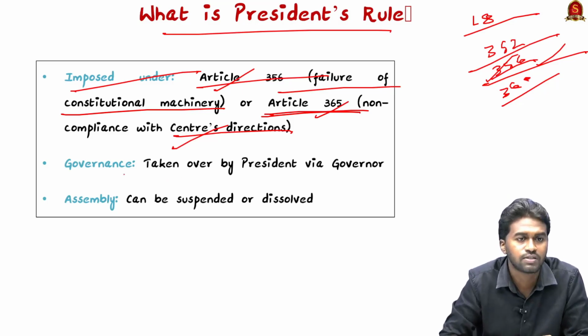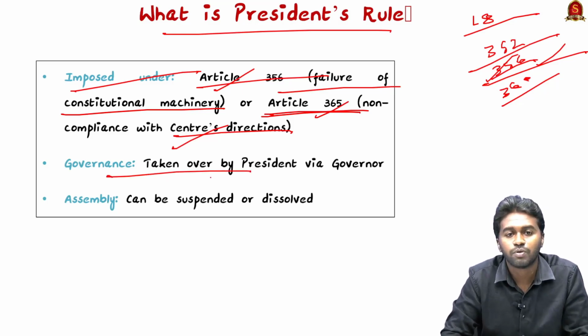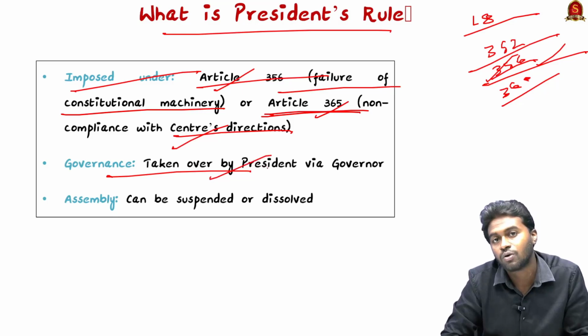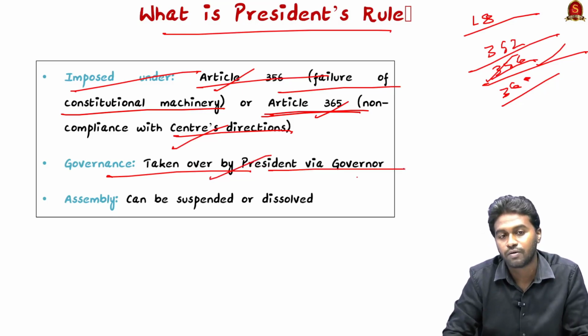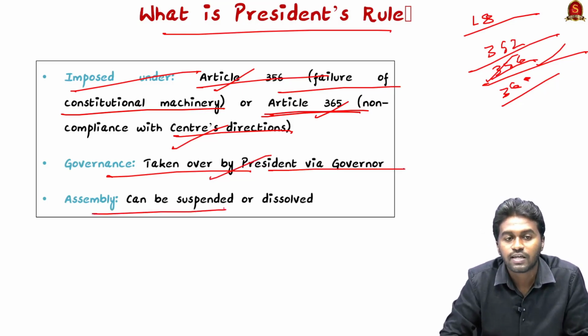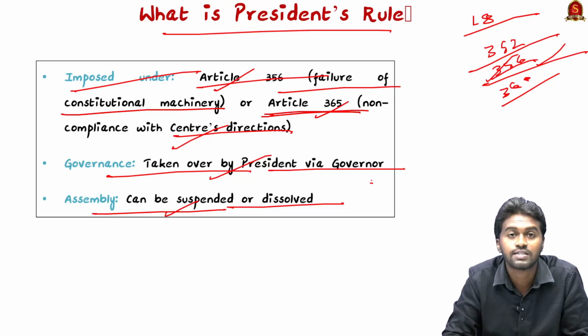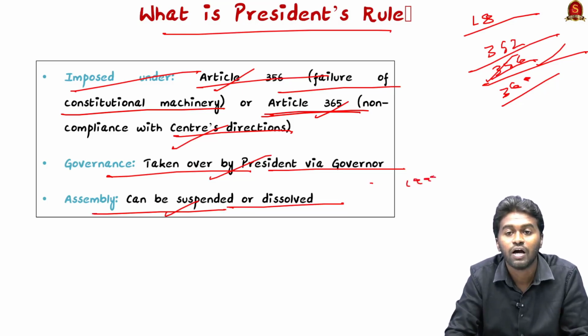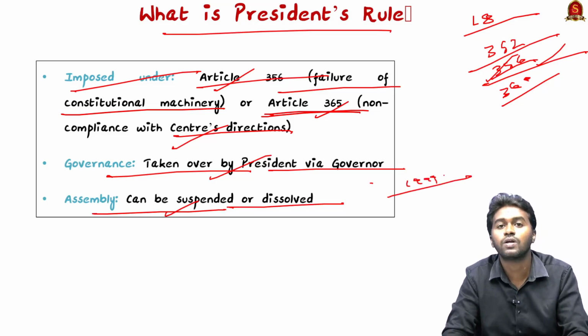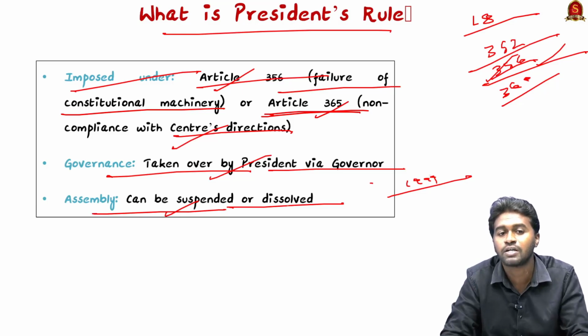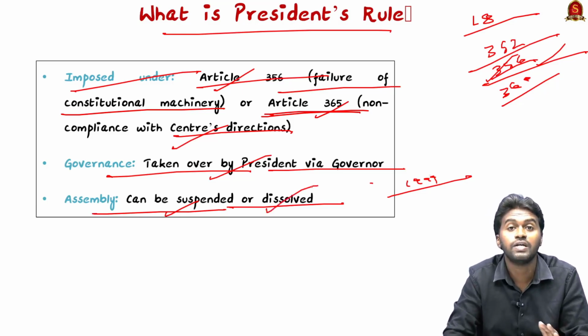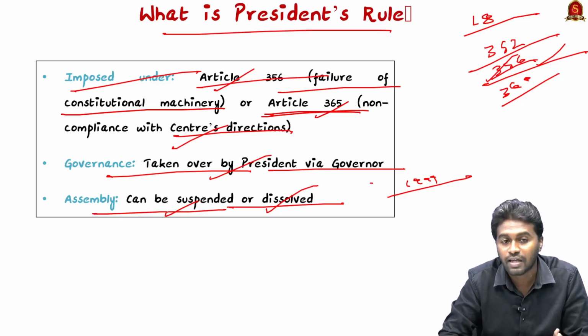Once the President Rule is implemented, the President will take over the control of the state through the governor. In this case, the state legislative assembly can be suspended or dissolved. Following the S.R. Bommai judgment of 1994, until the approval is given by the two houses of the Indian Parliament, the state assembly cannot be dissolved, but it can be suspended.